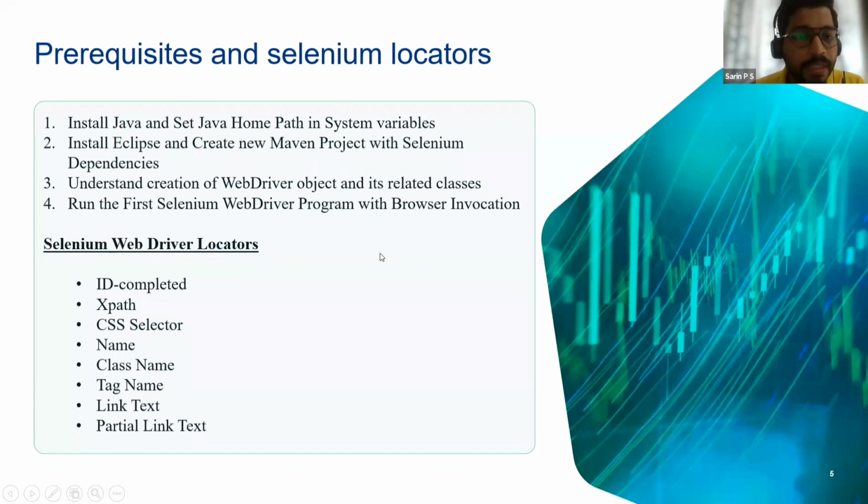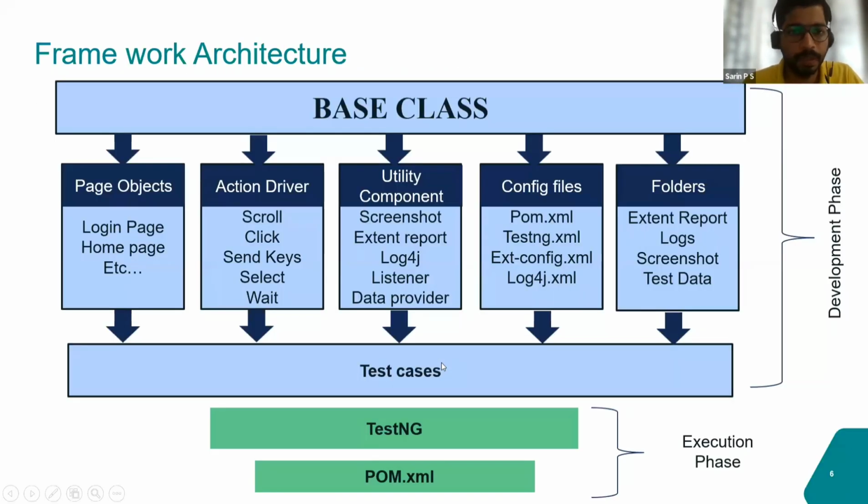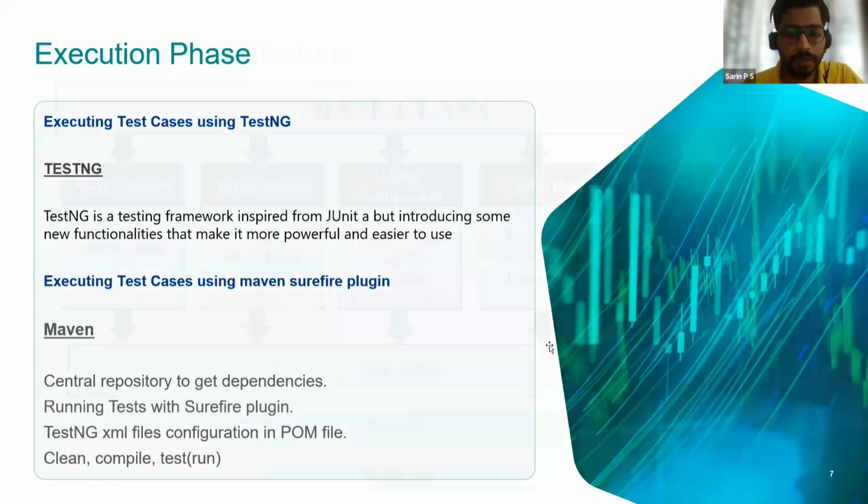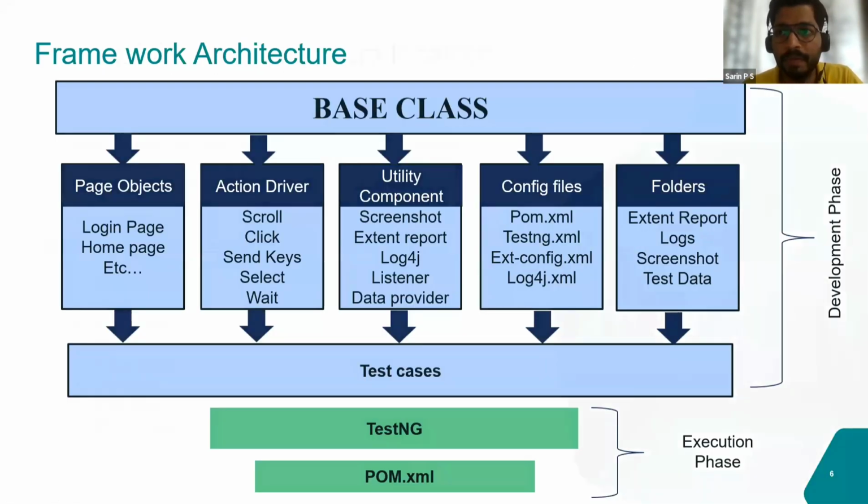The first activity is that we are going to create the first Maven project and a first Java program for that corresponding Maven project. And after that, we will see the different locators that are used in Selenium. So let's get started with the activity for the day. I will start with creating a new Maven project.